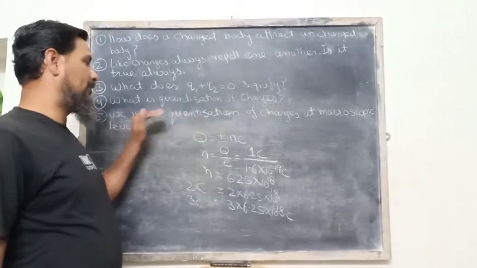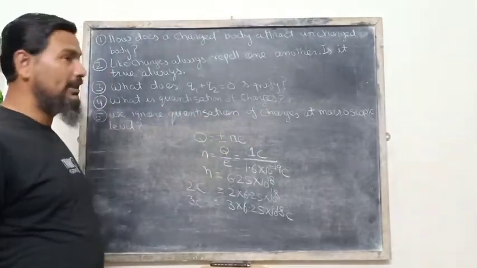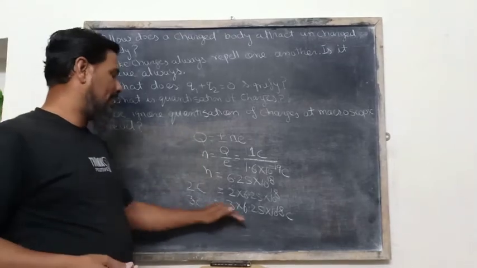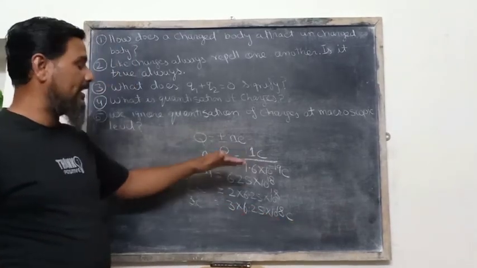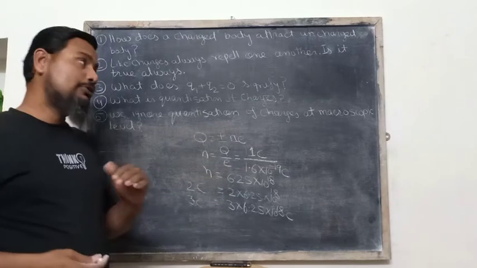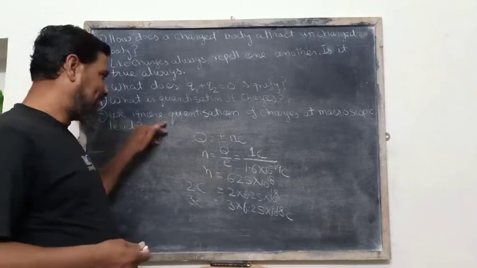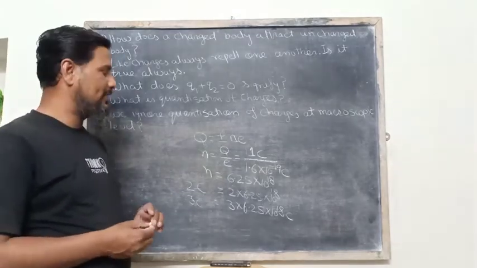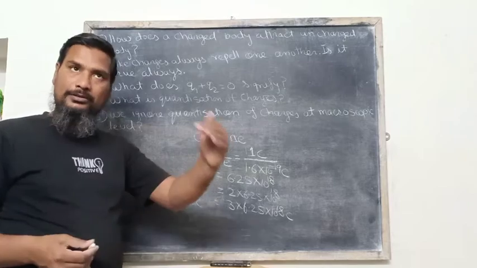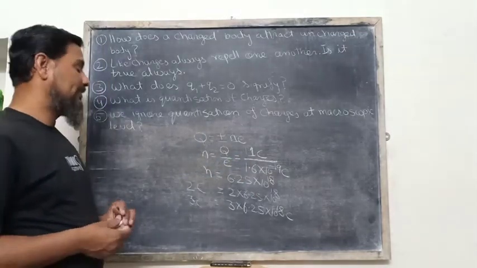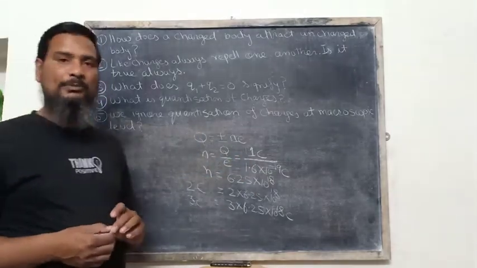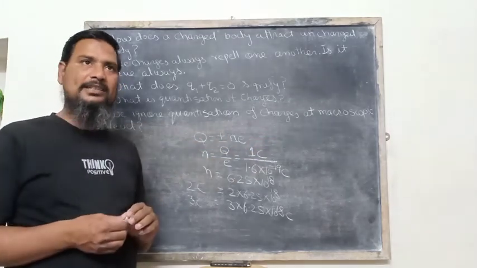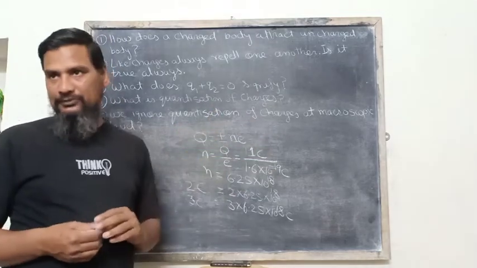And these are very large numbers of electrons. So when we talk about the macroscopic level, meaning 1 coulomb, 2 coulomb and 3 coulomb charges, we have to consider such a large number of electrons, so we ignore the quantization of charges at the macroscopic level. These are a few questions related to my previous lectures, and now we shall discuss some numerical problems, and this is all about the quantization of charges.